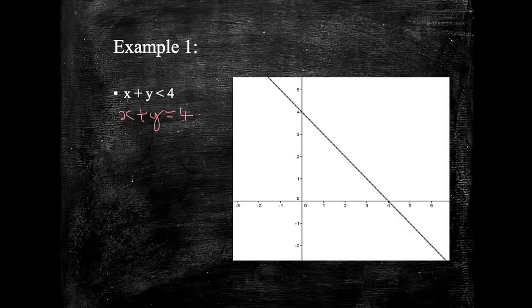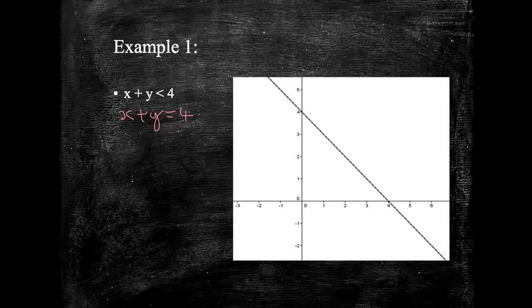So the first thing we need to understand is that we're going to use a dashed line if it is less than something. Now thinking about this, it says x plus y is less than 4. What we're going to do is shade in all the area of where x plus y is less than 4. The easiest way to do this is to pick a test point.